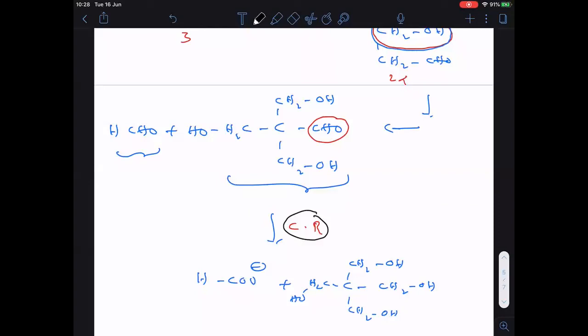This is one very interesting question. This we got in a previous JEE Advanced. I will wait for some time. Copy the mechanism quickly.